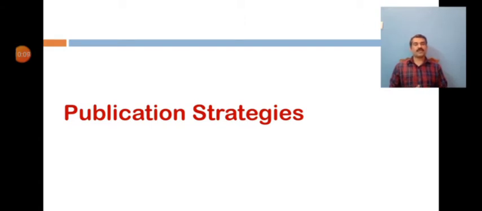And let us see publication strategies. We were talking about citations and visibility, and before that we need to have publications. As we know, quality publications are the result of your hard work, dedication and the quality time we spend. So in order to attract attention to your research output once it is published, it needs to be followed by some publication strategies. So let us see those strategies in detail.